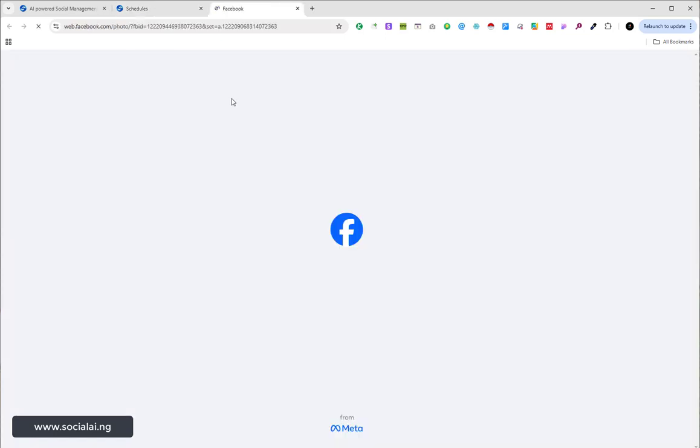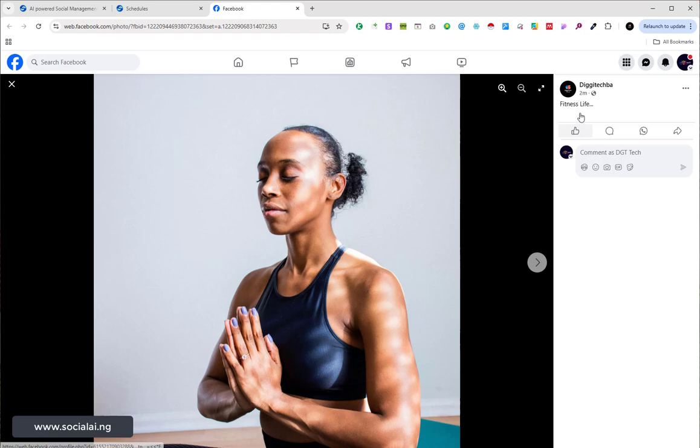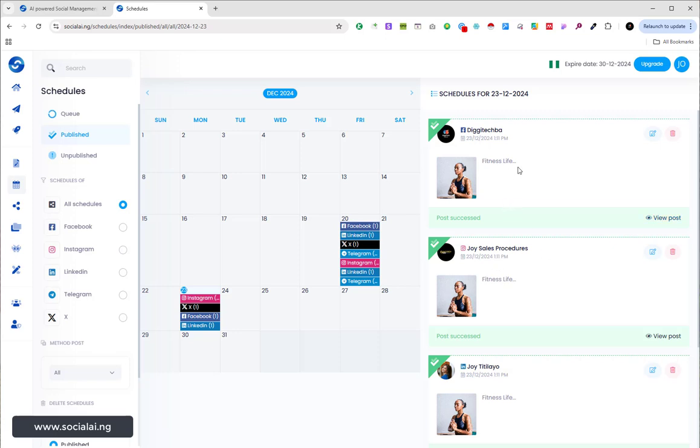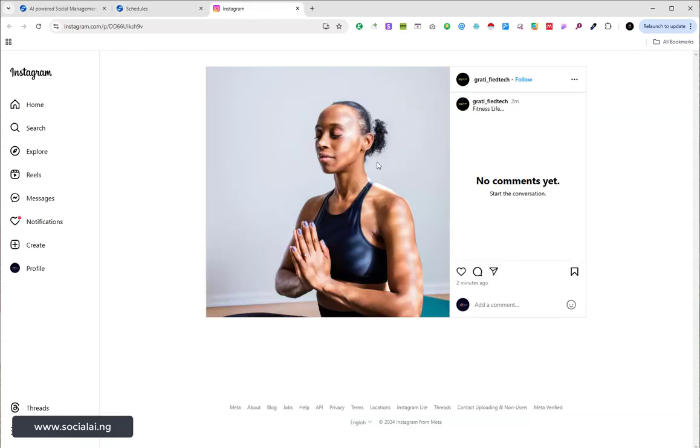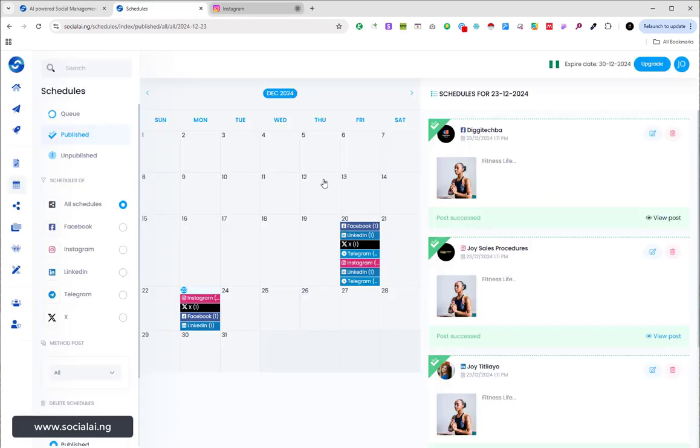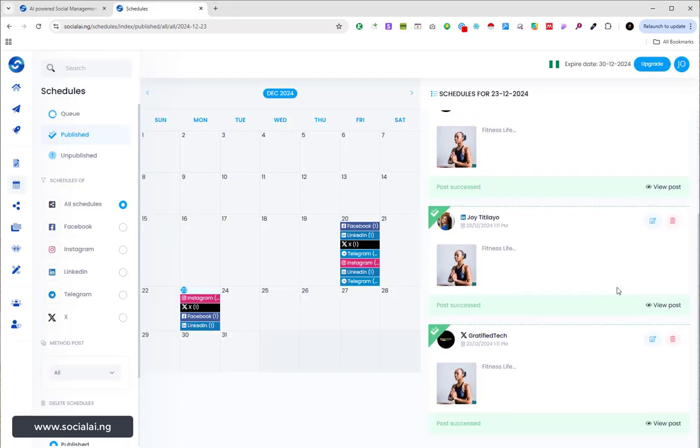Let me do that. So it has actually copied posts right here. You can see the wonderful thing that this has done. That is the one that we posted on the Facebook page. So this one is on the Instagram profile. So let us view that as well. So we have it. So this is for the Instagram profile, also posted successfully. So let us check for LinkedIn profile.